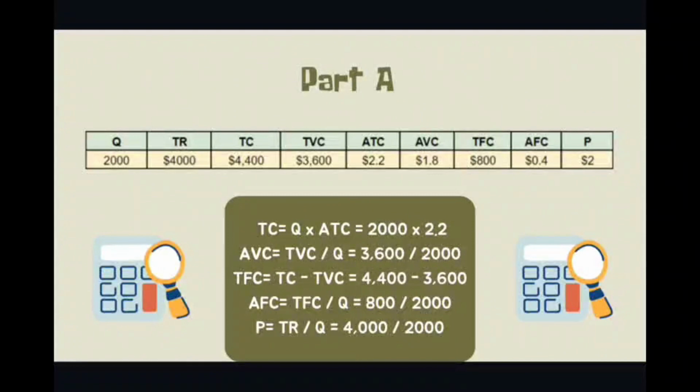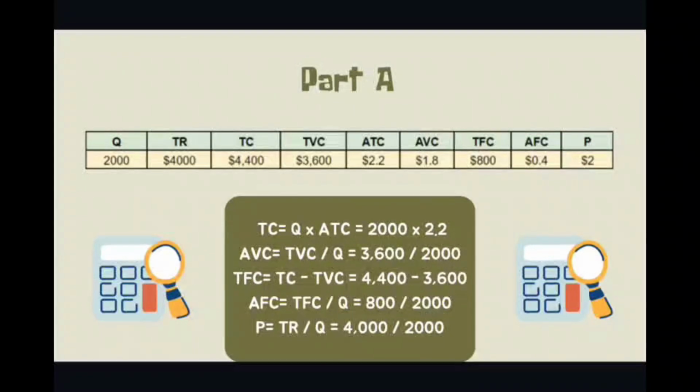Here, how we calculate the total cost is just quantity times ATC, which is 2,000 times 2.2, which will result in $4,400. For AVC, it is TVC divided by Q, which is 3,600 divided by 2,000, resulting in 1.8.